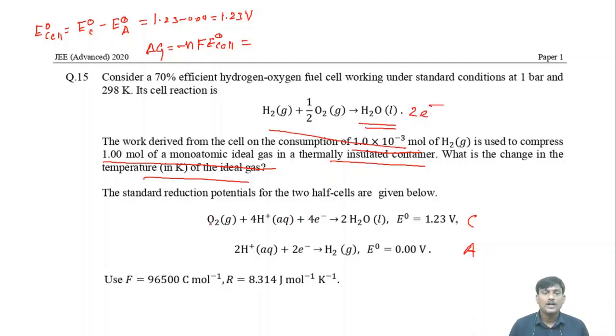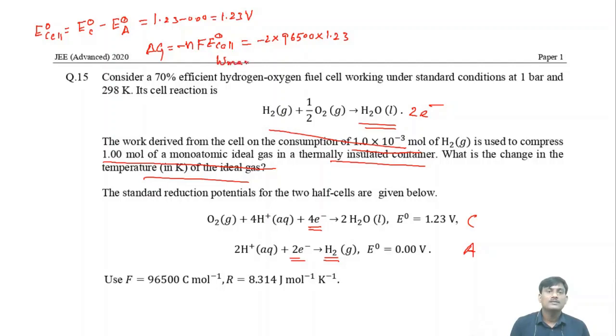Suppose if you take half mole of oxygen, how many electrons will be involved? 4 by 2, 2 electrons. 1 mole of hydrogen, how many electrons are involved? 2 electrons. So here n is equal to 2. So minus 2 into 96,500 into 1.23. Then what is the W max?